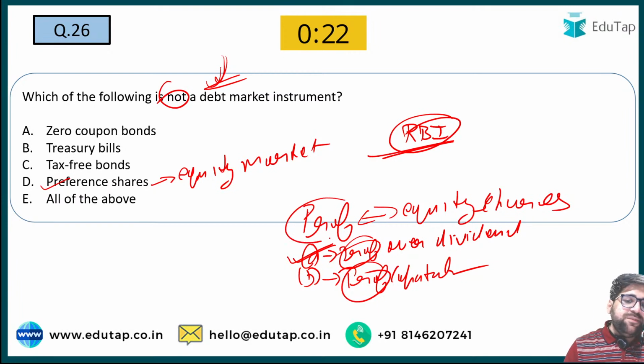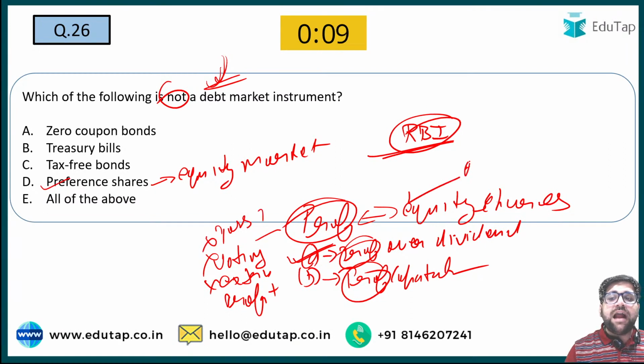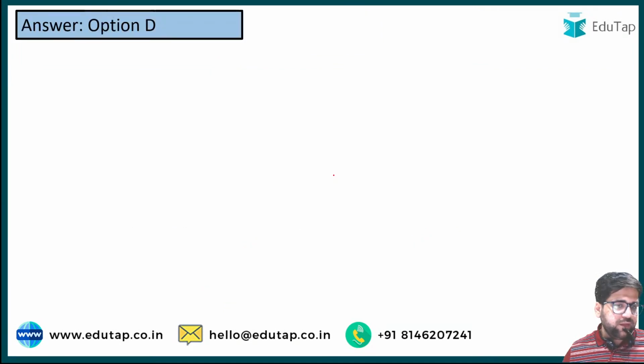But with these preferences, there are some side effects as well. They do not get any voting rights. They do not take part in the extra profits. They are just holders in name only. They are like passive holders. Only equity shareholders are active holders. Very important. So you have to remember that passive shareholders are also known as preference shareholders.